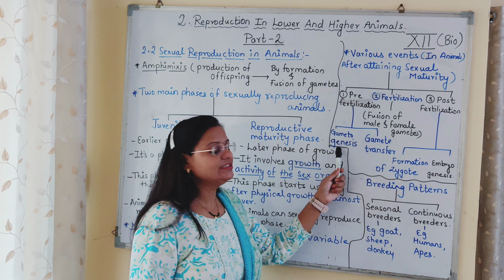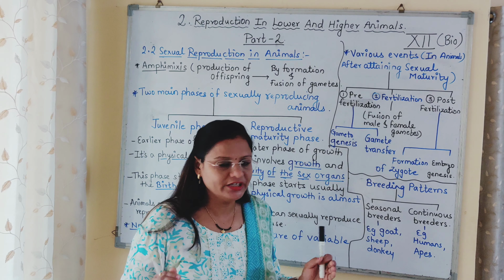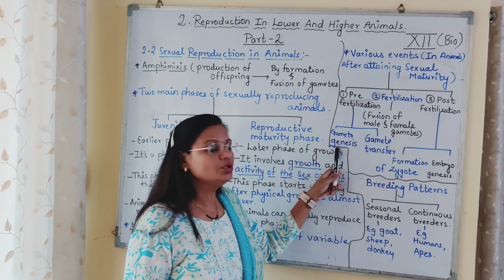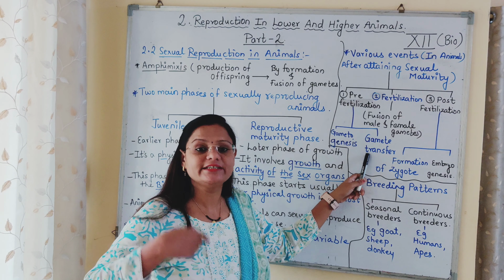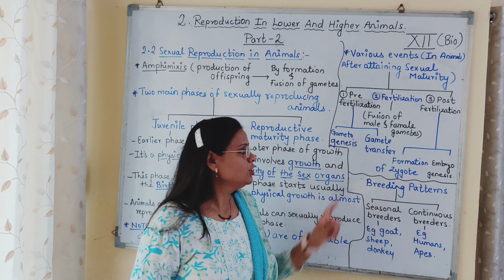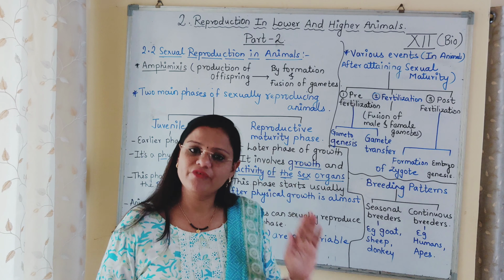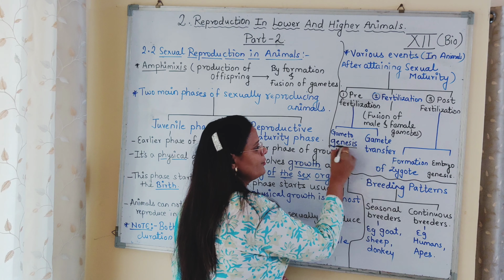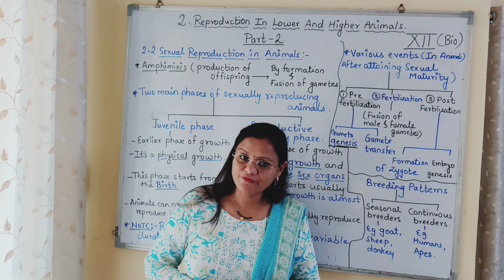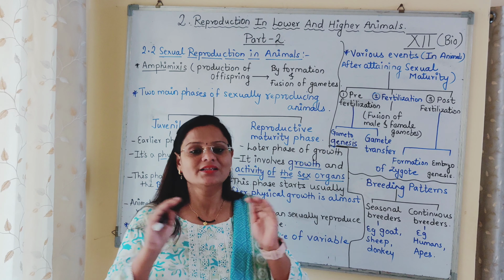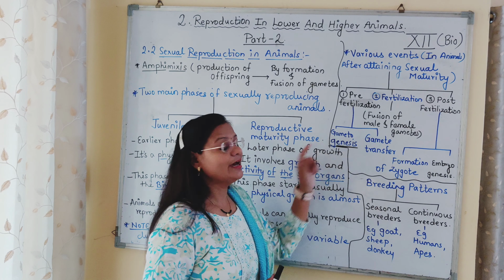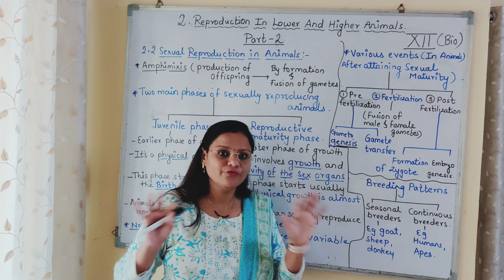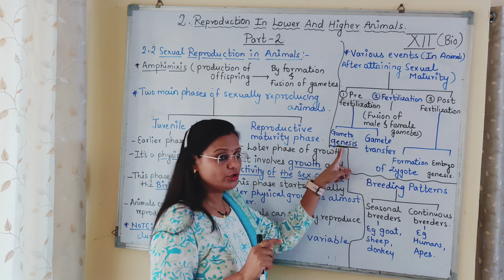Therefore, pre-fertilization contains two different events. पहला event आता है gametogenesis. Second event is gamete transfer. So which are the gametes? Male gamete, female gamete. तो pre-fertilization है. तो यहाँ genesis means formation. तो male gamete form होना, female gamete form होना. This procedure is called as gametogenesis. Once the male gamete and female gamete is produced, form हो गए, that process is called gametogenesis.